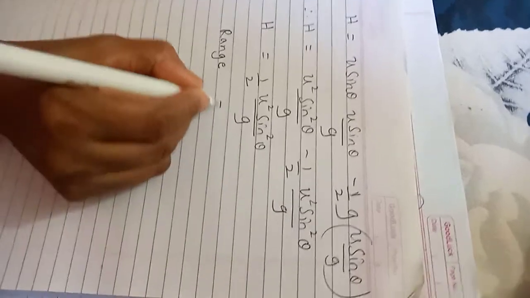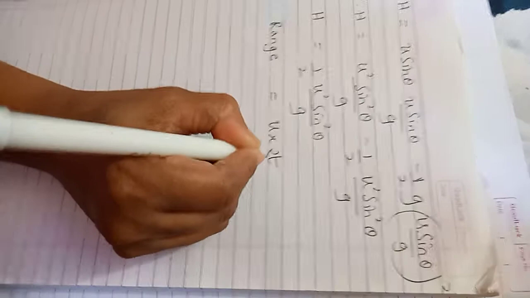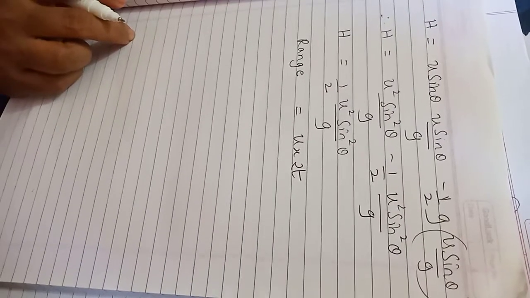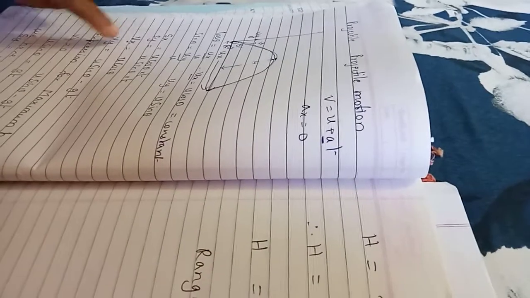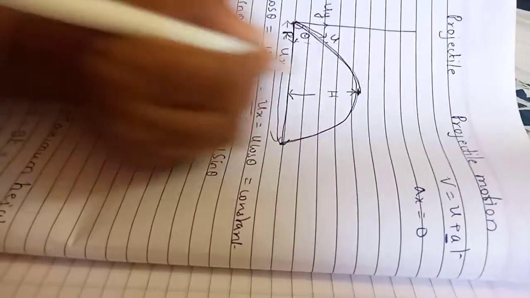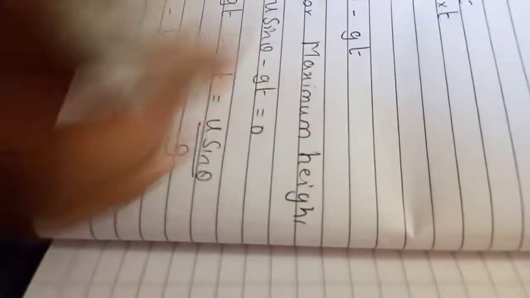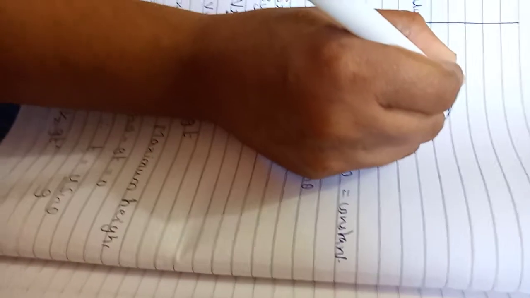Range is definitely horizontal distance multiplied by 2t. Horizontal distance is ux, u cos theta, multiplied by 2t. Where did you get this 2t from? t is u sin theta divided by g, which is the time taken to reach the maximum height.